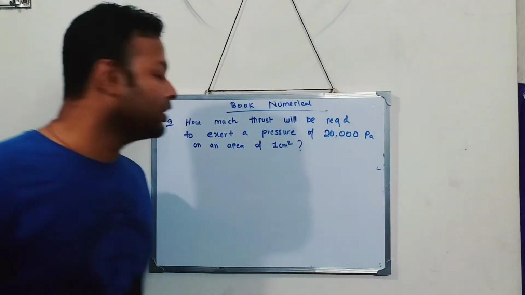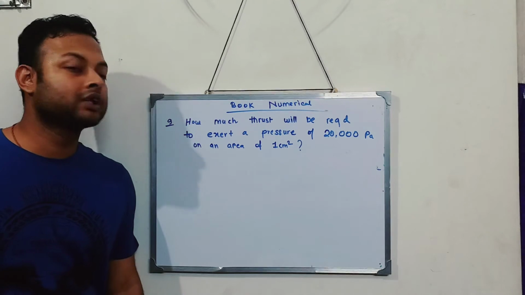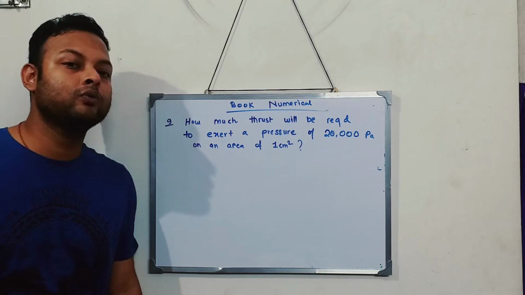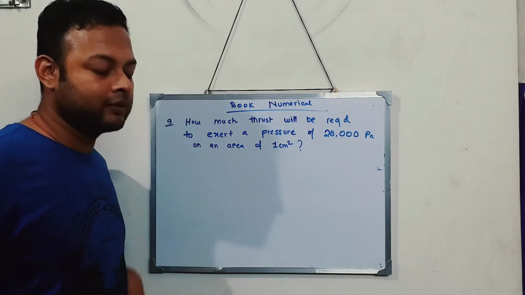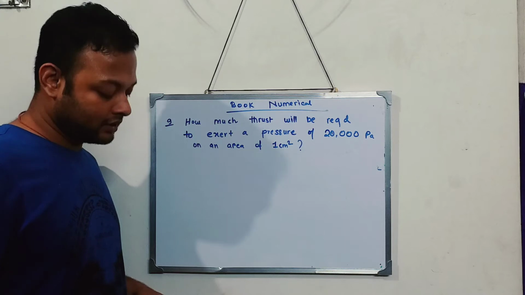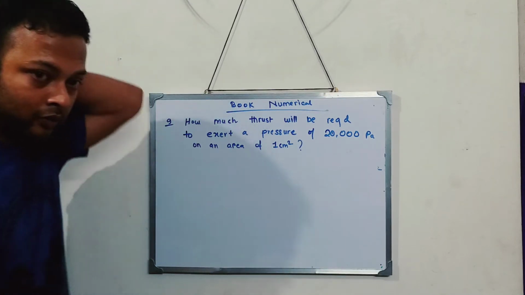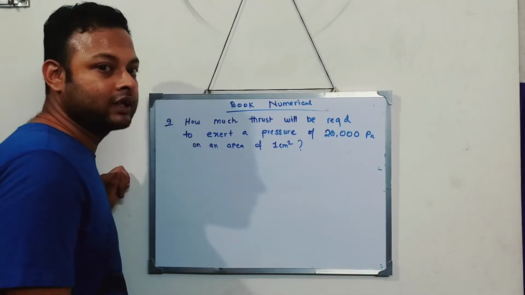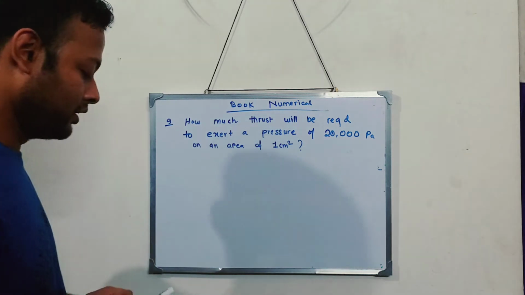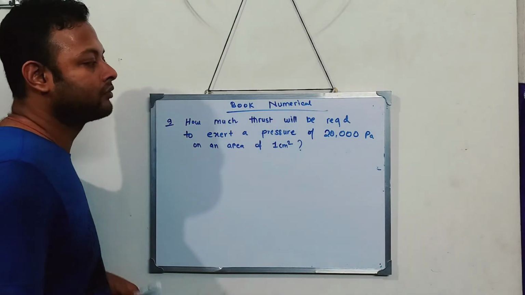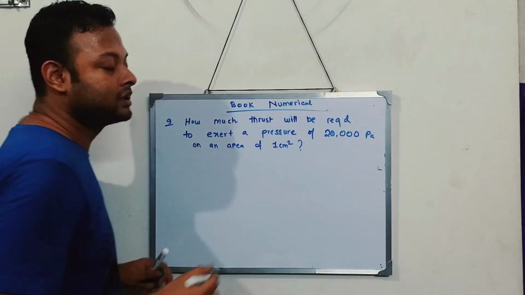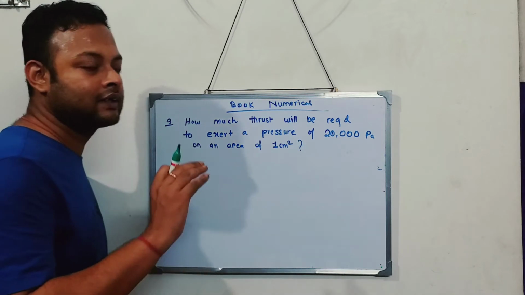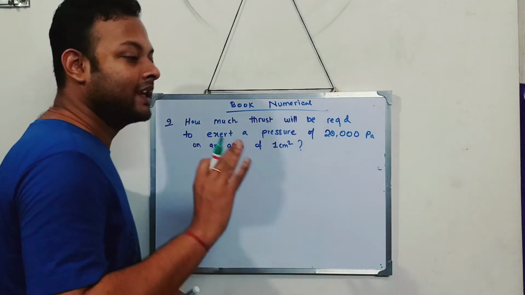Now this is question number 9 of your book. How much thrust will be required to exert a pressure of 20,000 Pascal on an area of 1 centimeter square? See, the same thing is getting repeated over here. Centimeter square is not an SI unit. Convert into SI unit, otherwise the answer will never come. And to convert, we have a very general formula. If you do the sum in your exam in this way, your answer will never become wrong and you will get the correct answer every time.